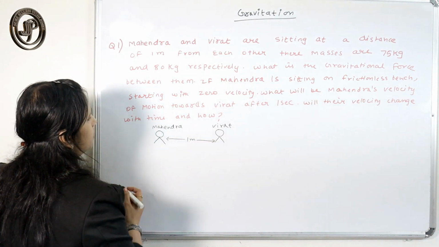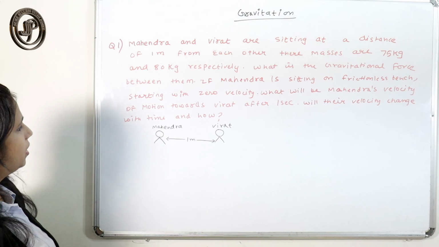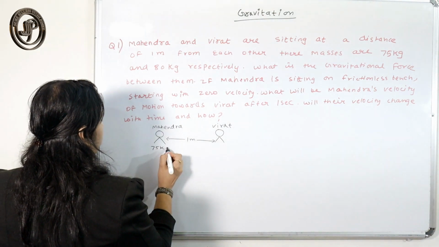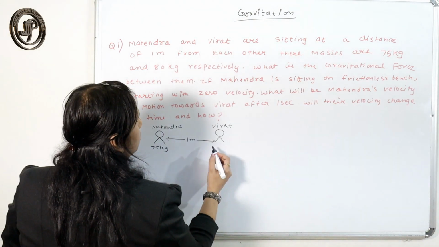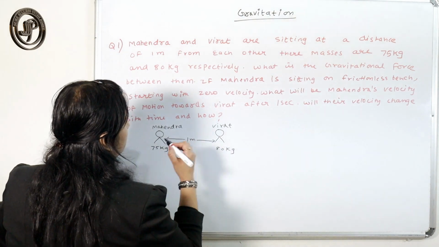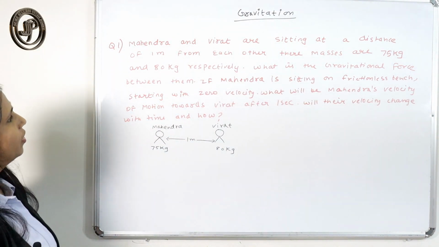The distance between them is 1 meter, that is given in your question. Mahendra's weight is 75 kg and Virat's weight is 80 kg. That is given in the question.